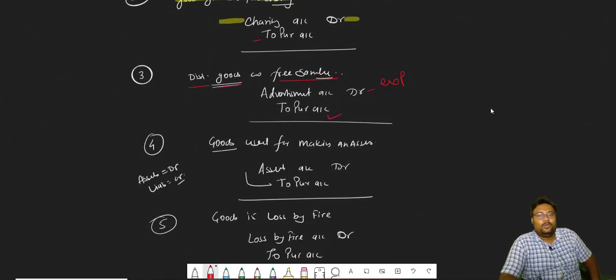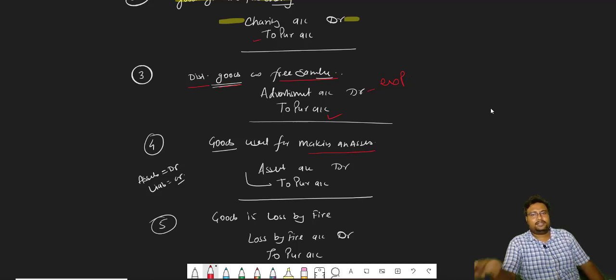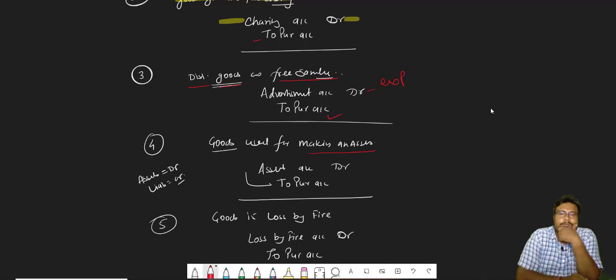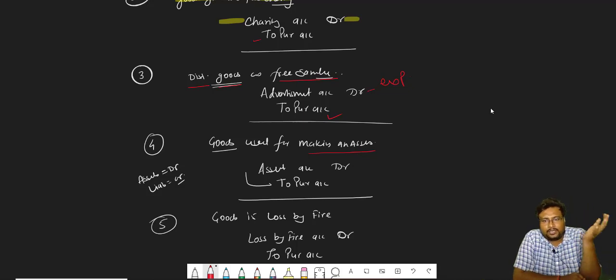Fourth one, when goods are used for making an asset. Understand this. Suppose I have an iron shop and I have to make a machine. In the machine, some iron is required. So instead of purchasing from somewhere else, I'm utilizing my iron for making the machine. Iron is my goods because I'm dealing in iron, and I'm making one machine.